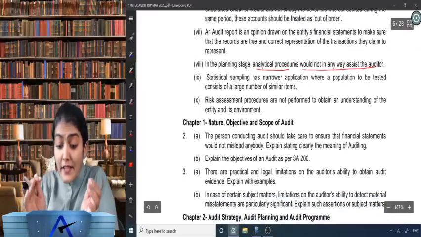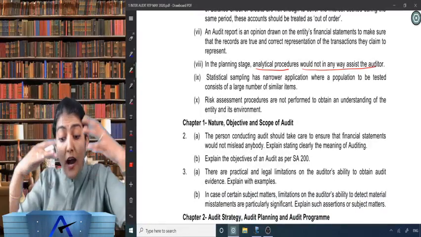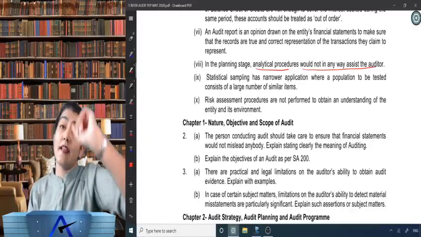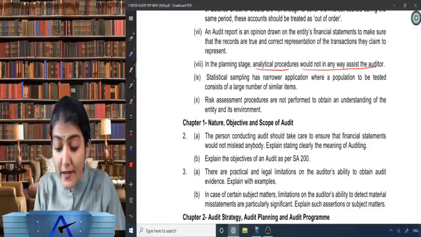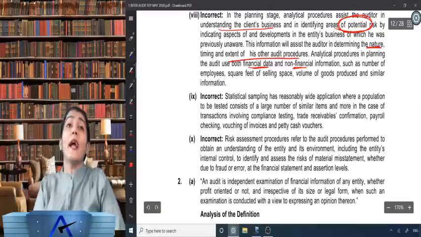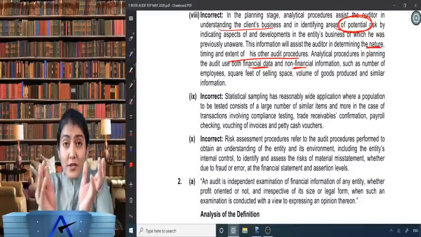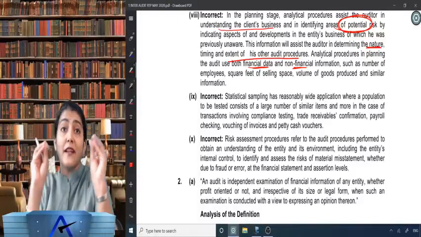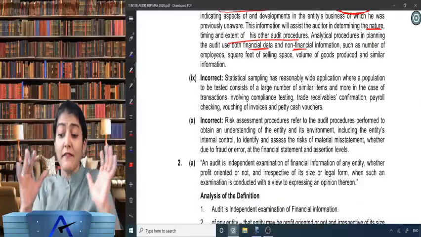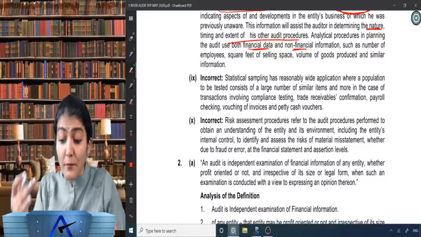Statistical sampling has narrower application where a population to be tested consists of a large number of similar items. Then it is better to use statistical sampling. So rather than saying it has a narrower application, we will say that it has a reasonably wide application when the population consists of a large number of similar items.